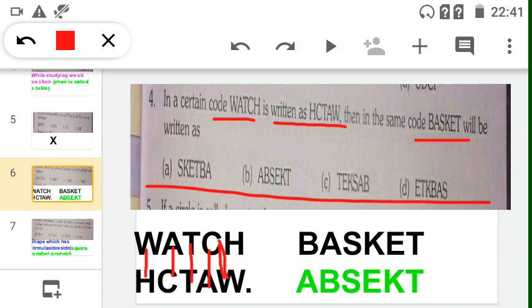Now see the option given: ABSEKT. A is replaced by B, S by S only, K by E, E by K, and T by T only. So our answer is option B, and BASKET is represented as ABSEKT. So the answer is B.